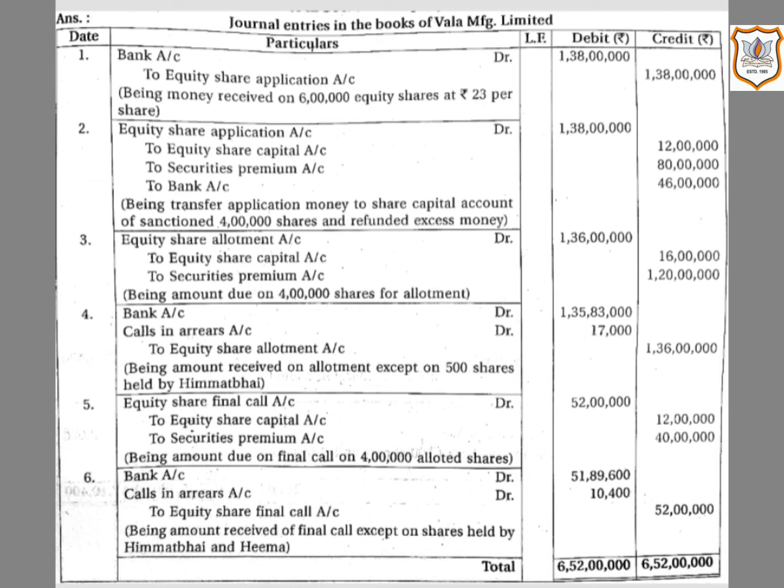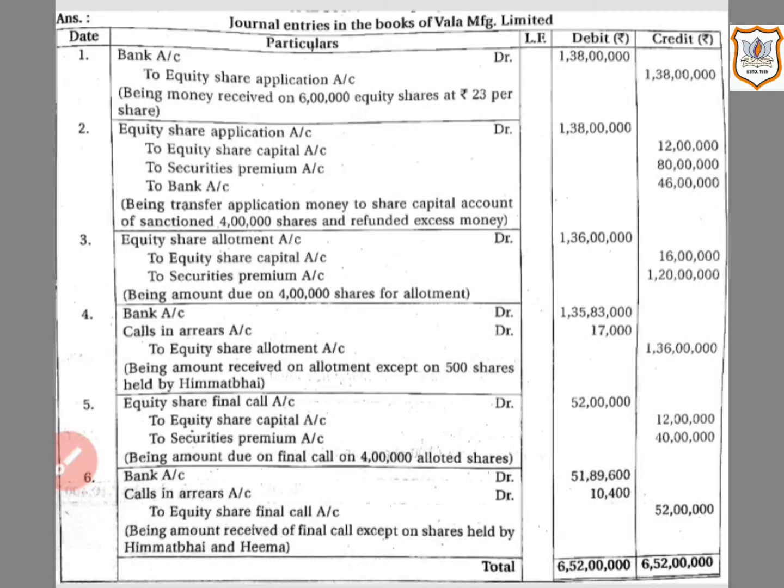So 3 lakh 99,500 multiplied by rupees 34, that is the amount per share including premium at the time of allotment. So here 3 lakh 99,500 multiplied by rupees 34 comes to 1 crore 35 lakh 83,000.